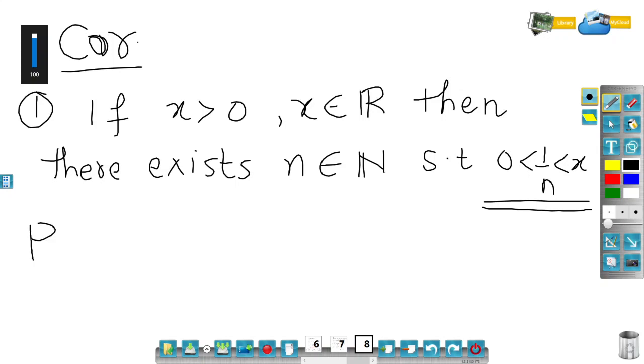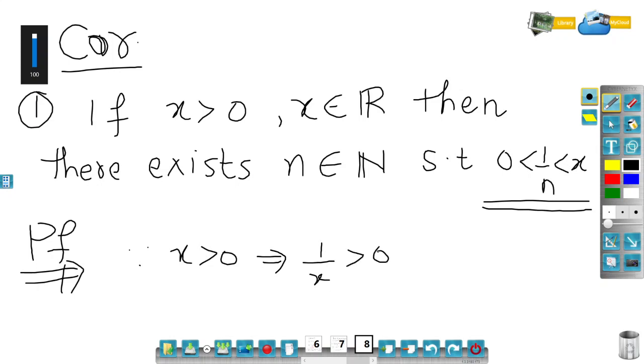So let's do this. The proof is purely based on the Archimedean principle. Since x is greater than 0, this would imply 1 by x is also greater than 0. Where does 1 by x belong? x belongs to the real numbers, so 1 by x also belongs to the real numbers. My Archimedean principle says that for any real number, you can always find a natural number above that real number. Now 1 by x is one of the real numbers, so I can guarantee finding a natural number above 1 by x.